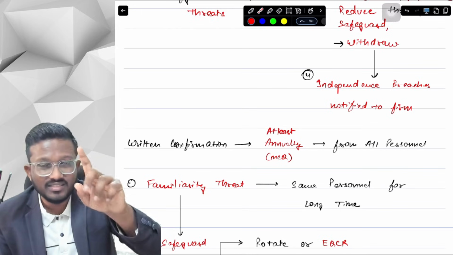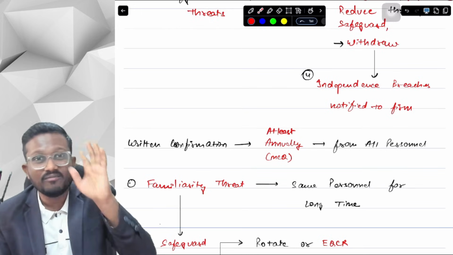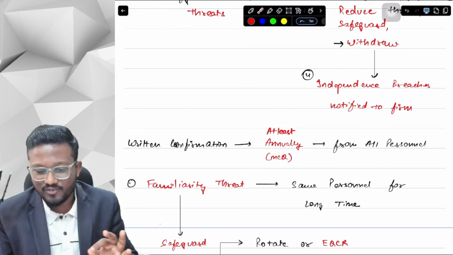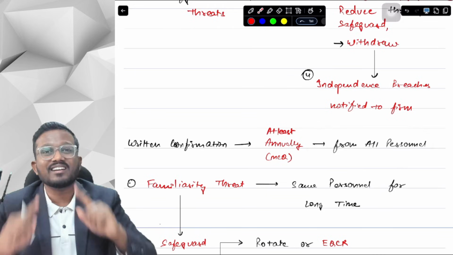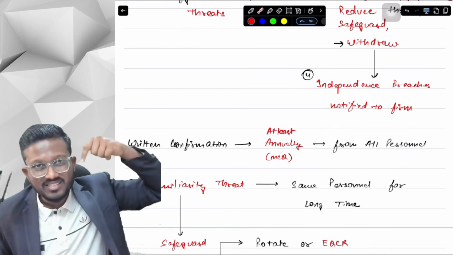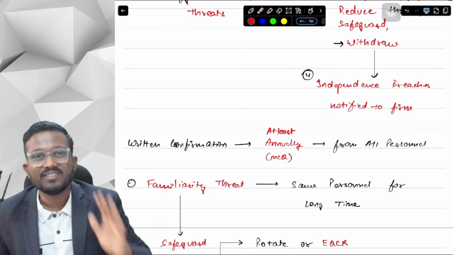Once in 2 years we cannot do it. Once in every 1 year we have to do it. So at least annually we have to take a written confirmation from all our personnel that they are complying with the ethical requirements. This is important so that we know that they know what ethical requirements they have to comply with, and they have complied with the ethical requirements.